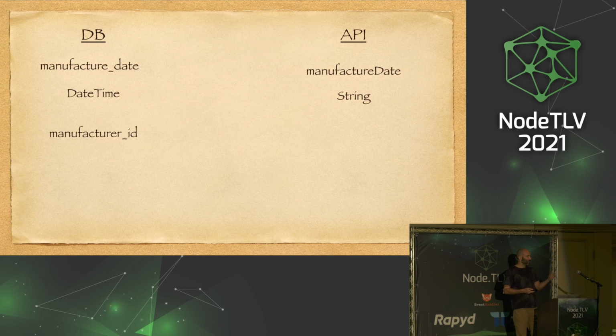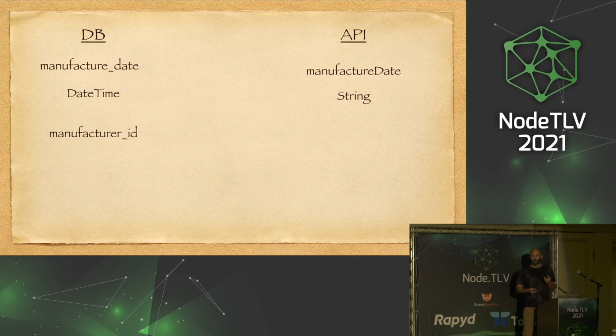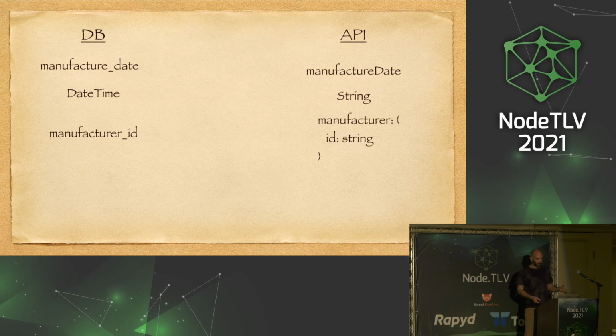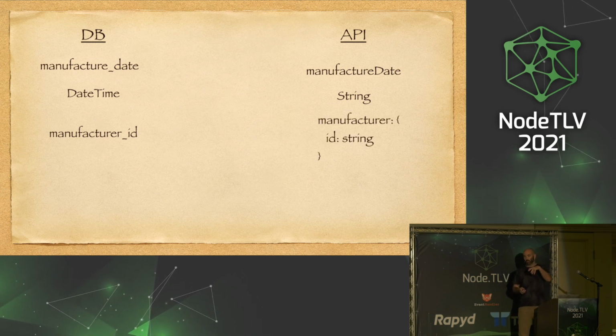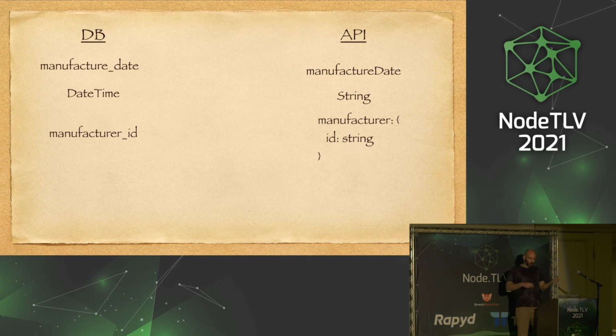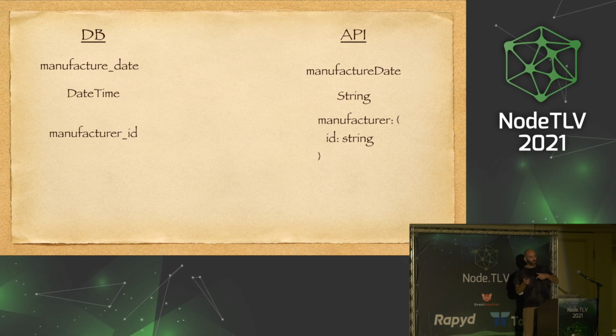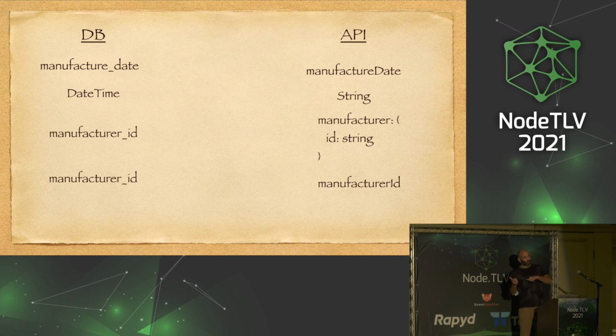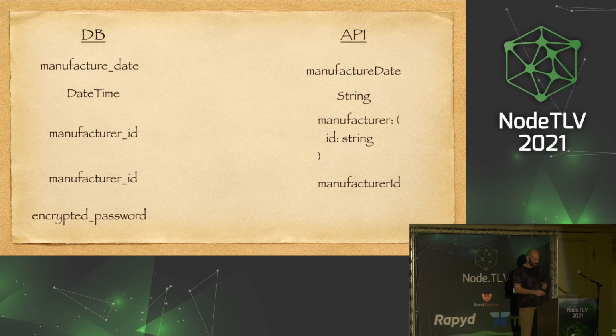Maybe in the database, it's a foreign key, but when we pull it from the database, we actually pull the manufacturer object and put it on our car object, and then we have a manufacturer object with an ID property. So it's not exactly the same as in the database, but sometimes we just pull the car entity as is, and we don't pull the manufacturer object, and then we do get the manufacturer ID. So how can we define one schema for all of these use cases?